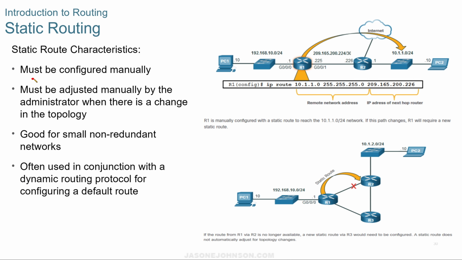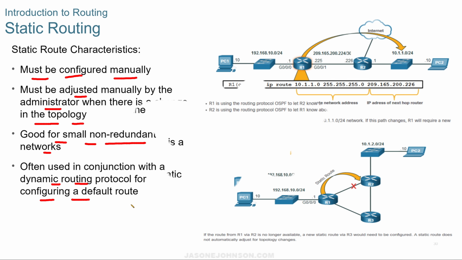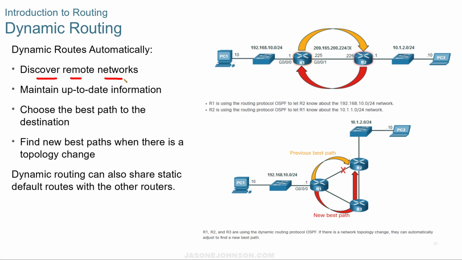Static routing must be configured manually. It must be adjusted manually by the administrator when there's a change in the topology. It's good for small, non-redundant networks, and it's often used in conjunction with a dynamic routing protocol for configuration of a default route. Dynamic routing discovers remote networks. It means up-to-date information. It chooses the best path to the destination. It finds best paths when there is a topology change. And dynamic routing can also share static default routes with other routers.